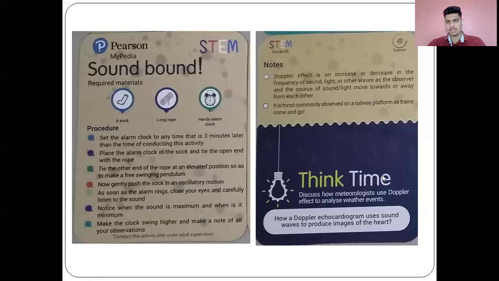Now, here's a question under think time. Discuss how meteorologists use the Doppler effect to analyze weather events, and how a Doppler echocardiogram uses sound waves to produce images of the heart.